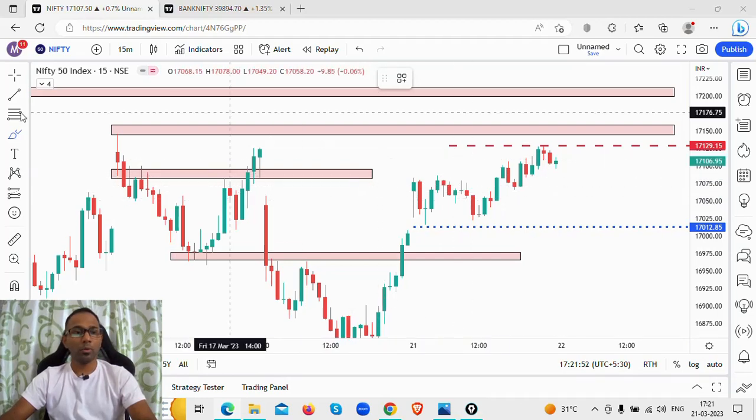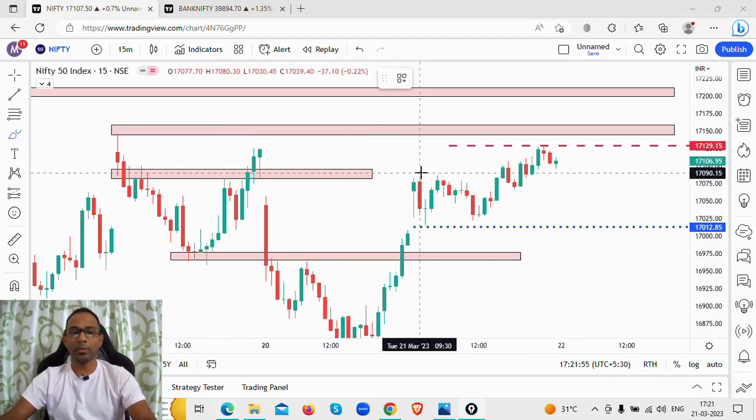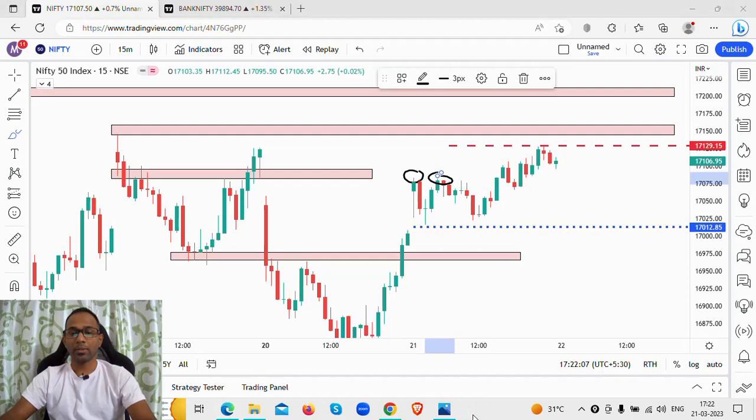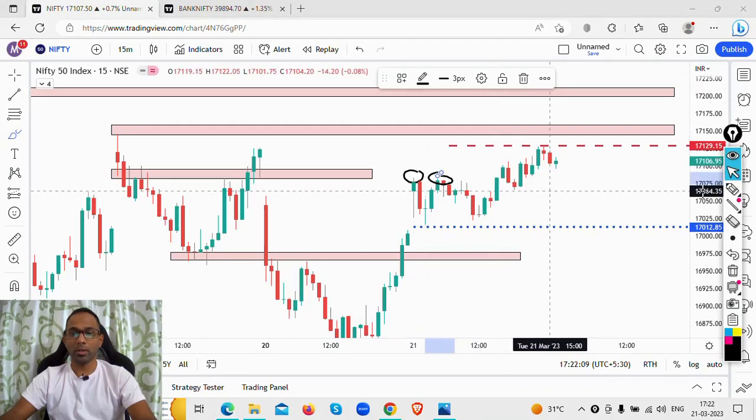Okay. So now why I'm marking this level? If you see here, can you see here? This was acting as a resistance zone. That is the previous high and the resistance zone which we had marked earlier. This was acting as a resistance here. So what happened to that particular resistance?